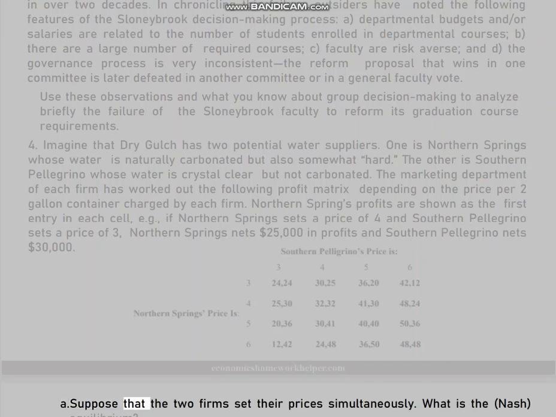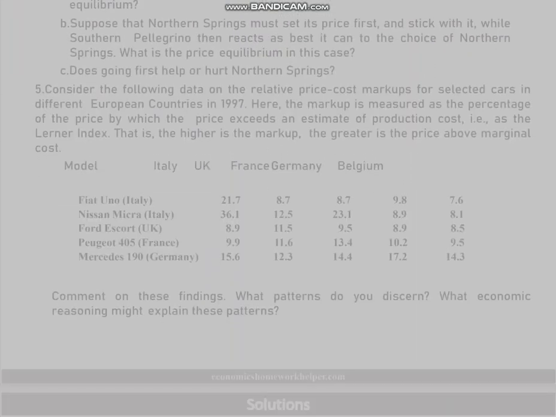A. Suppose that the two firms set their prices simultaneously. What is the Nash equilibrium? B. Suppose that Northern Springs must set its price first and stick with it, while Southern Pellegrino then reacts as best it can to the choice of Northern Springs. What is the price equilibrium in this case? C. Does going first help or hurt Northern Springs?